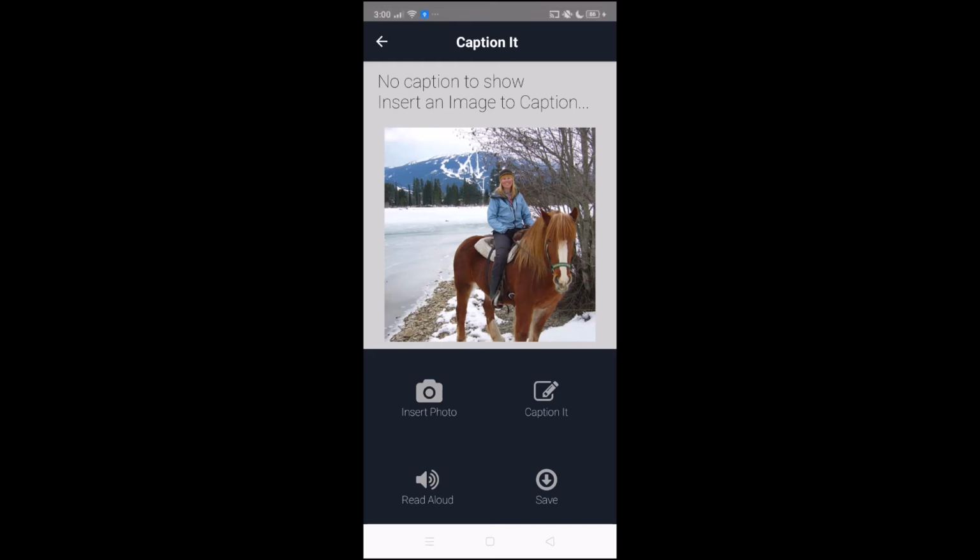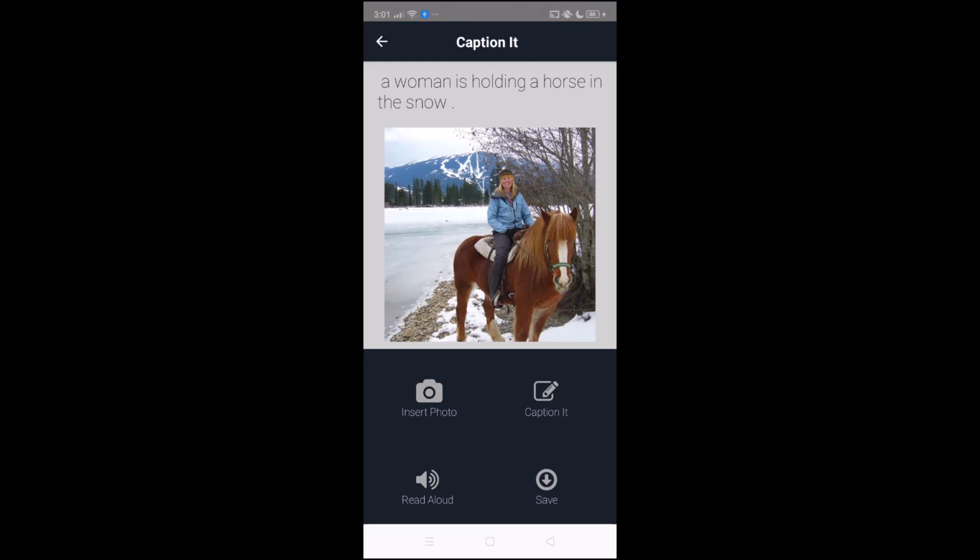The caption will be displayed in just a moment now. This caption says pretty much what exactly is happening in the picture. A woman is holding a horse in the snow.